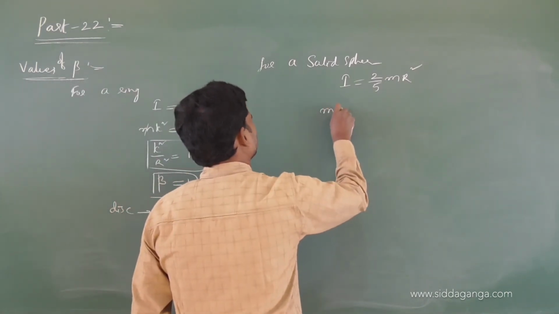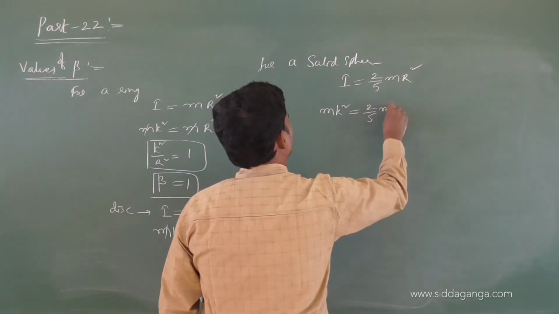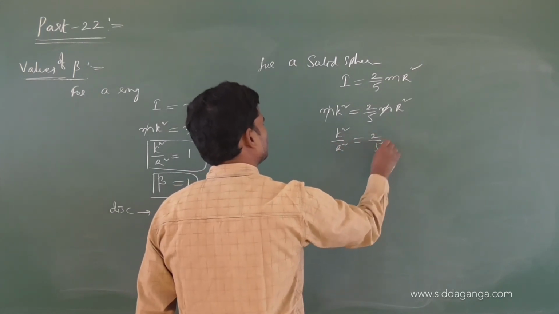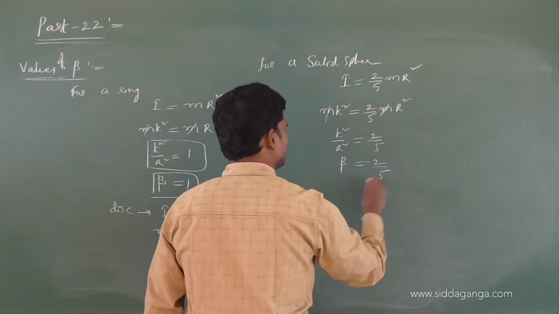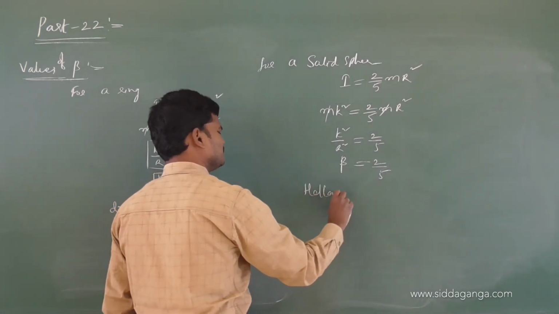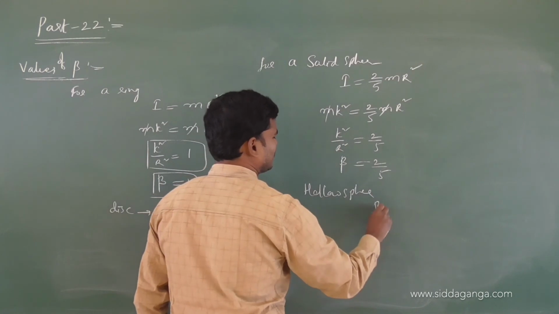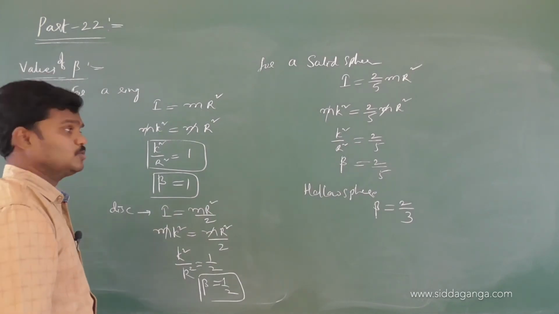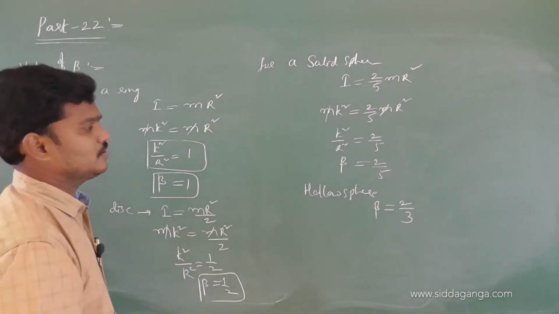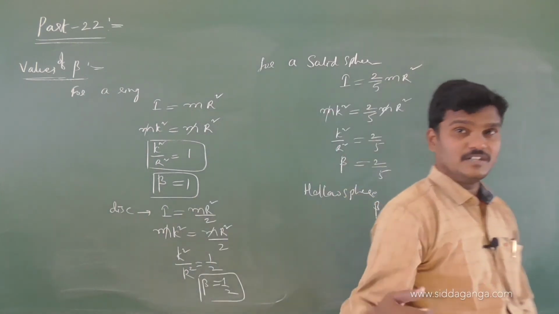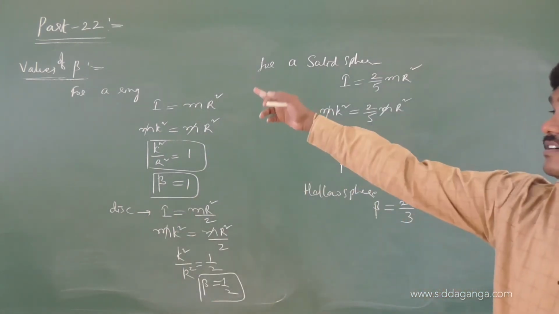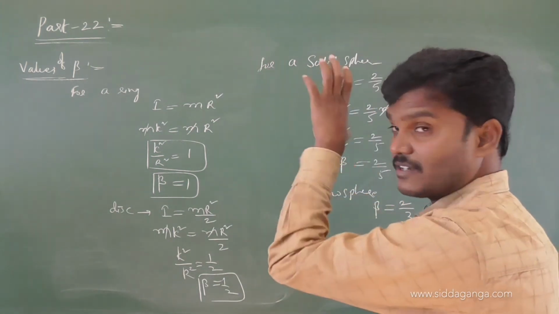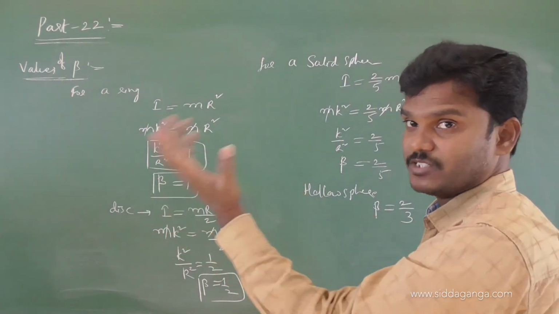So, mk square equals 2 by 5 mr square, k square by r square is 2 by 5, beta is 2 by 5. Tell me for a hollow sphere, beta. Hollow sphere beta is 2 by 3. Solid sphere, hollow sphere, solid cylinder. If a solid cylinder rolls, a solid cylinder is nothing but a circular disc. If you see a solid cylinder from the side view, it looks like a circular disc rolling on an inclined plane.